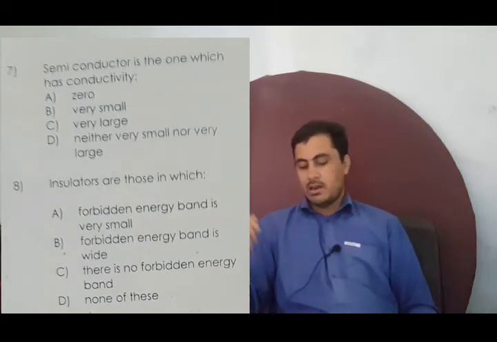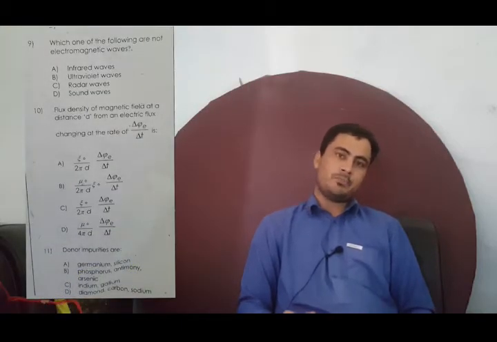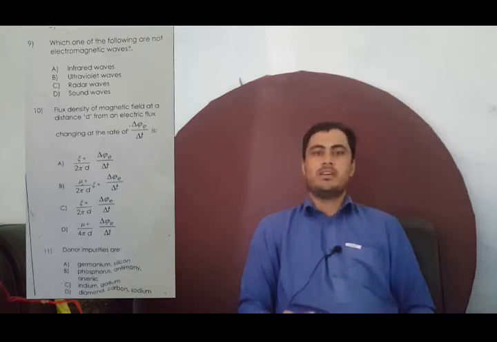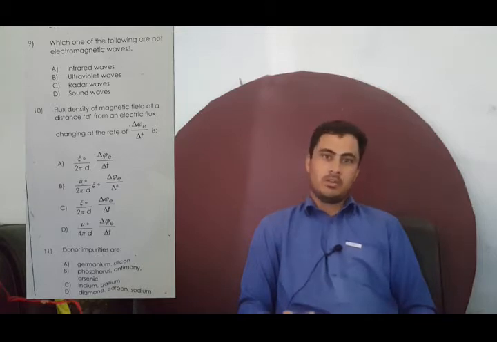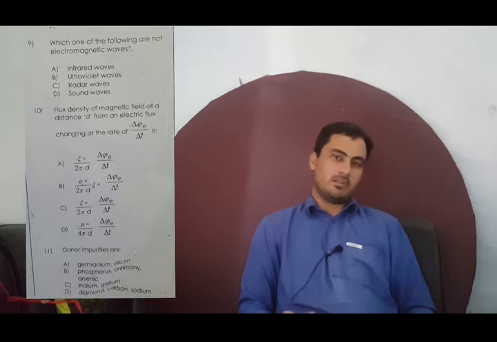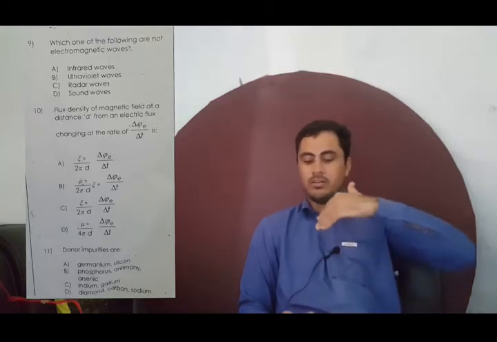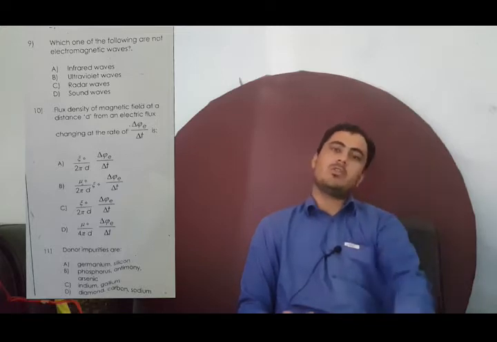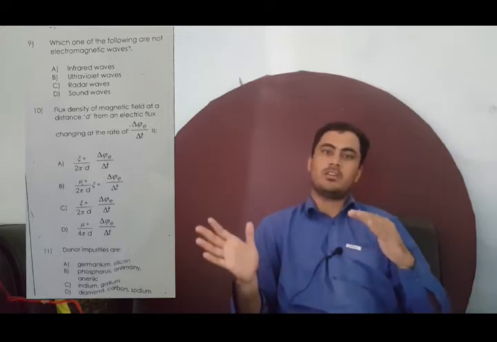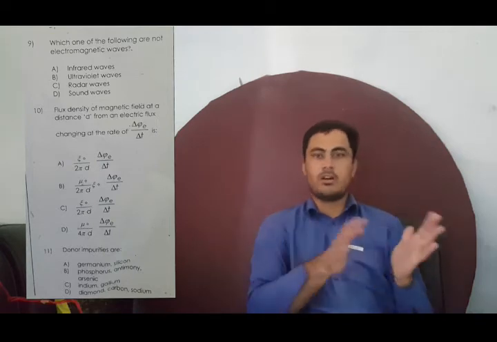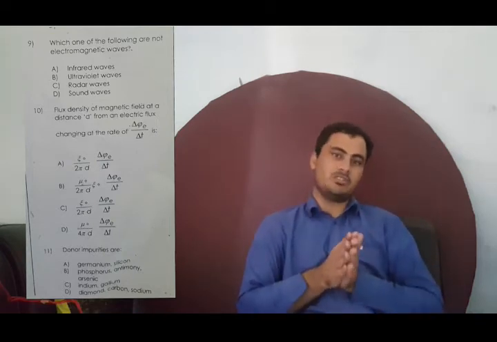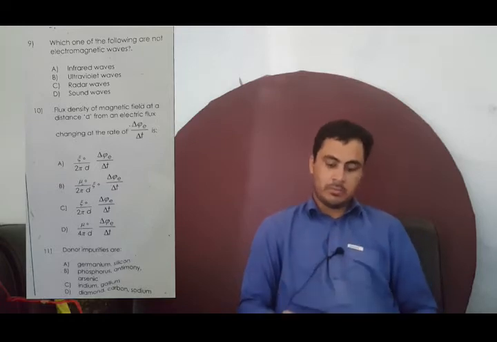Now let's discuss the 9th MCQ. Which one of the following is not an electromagnetic wave? Electromagnetic waves are waves which possess oscillating electric and magnetic field components, having speed 3 × 10^8 meters per second. In the options you can see clearly that all the rest are electromagnetic waves. Only option D, the sound waves, are not electromagnetic waves, because they consist of compression and rarefaction, not of oscillating electric and magnetic field components. So option D is the correct option.